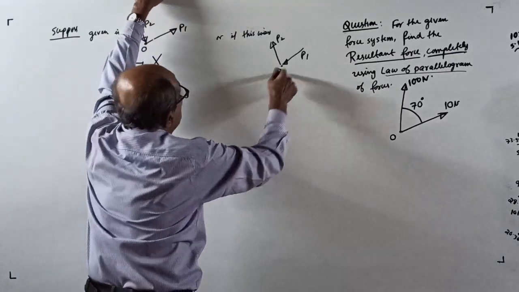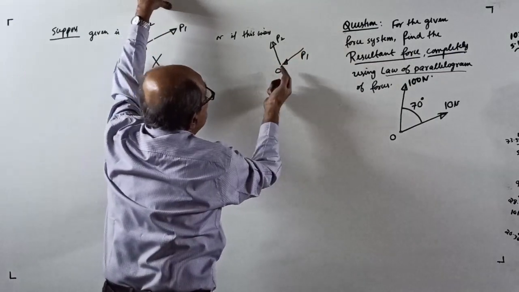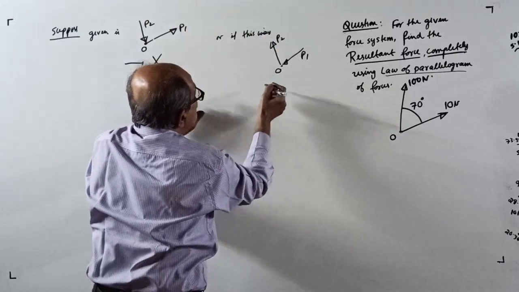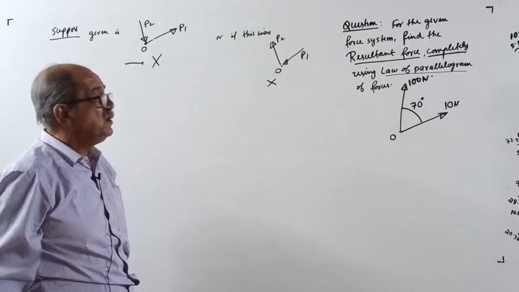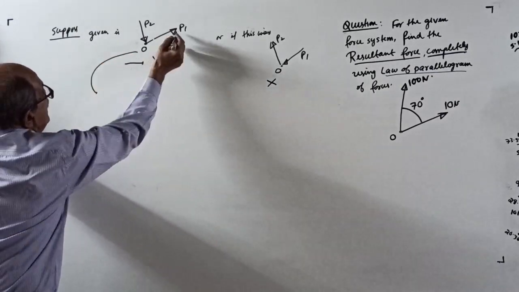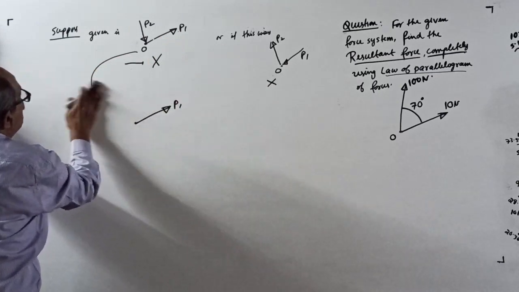Here also, this force P1 is towards the joint. P2 is away from the point. Here also, you can't apply directly. Some modification is required. What you do here is, you maintain P1 as it is. I'll tell you what to do.